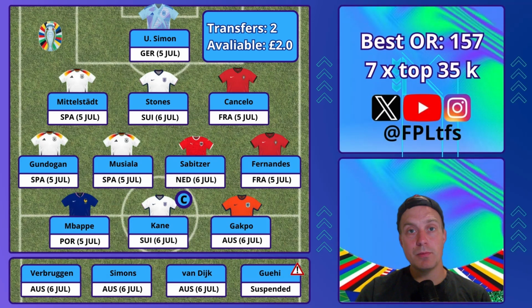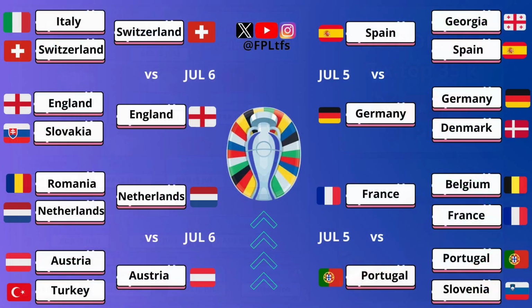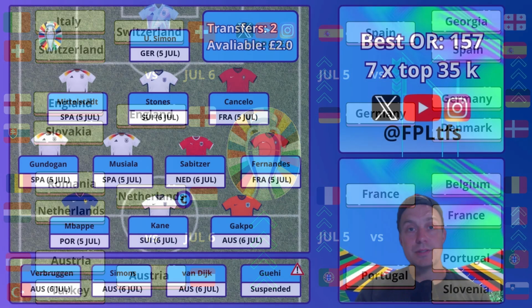This is my team after the Bastoni move. This means that I have 2 transfers available, 2 million in the bank. I might even do something in my midfield or up top. And players and teams I would target for the quarterfinals are, as mentioned, England and the Netherlands. They have the easiest way into the semis, and I do believe that they will both progress.